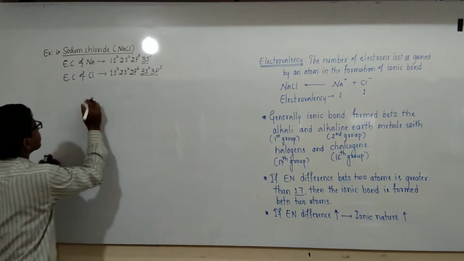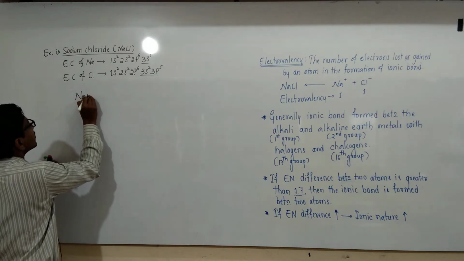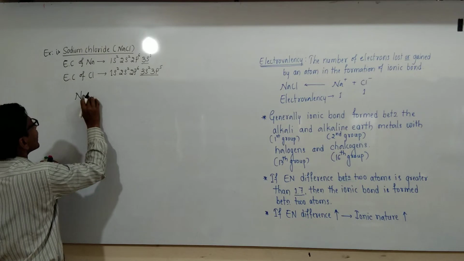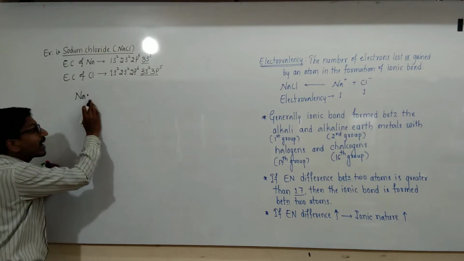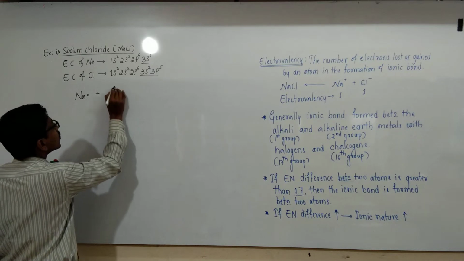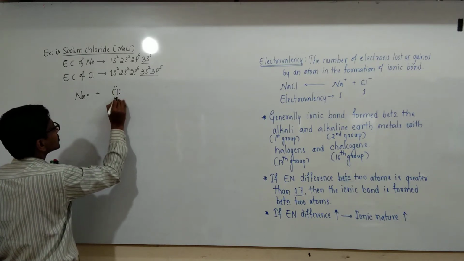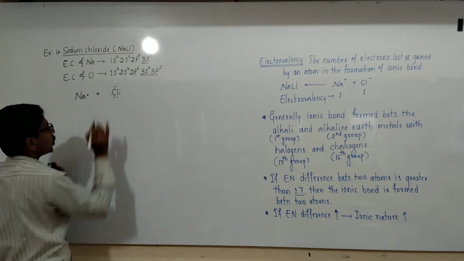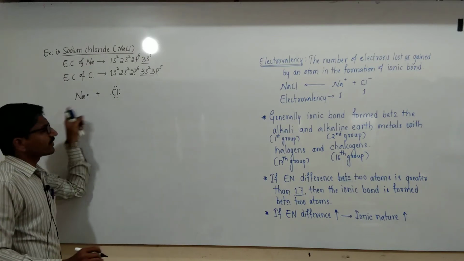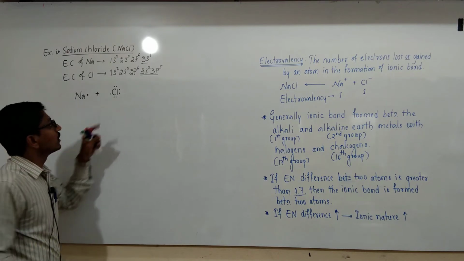See here, this is sodium, it contains only one valence electron, which is represented by a cross, and chlorine contains a total of 7 valence electrons, represented by dots. These are the Lewis dot symbols of sodium and chlorine.